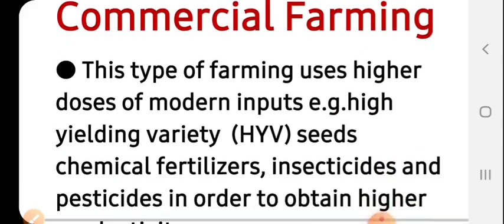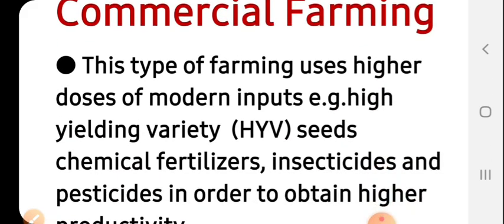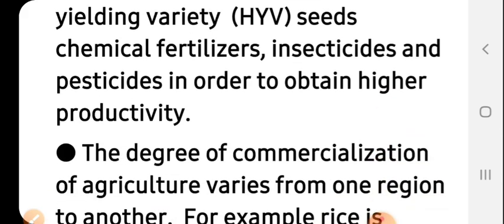Now, the last topic of the day, commercial farming. What is commercial farming? Commercial means for earning money, for commercial purpose that ultimately deals with money. This type of farming uses higher doses of modern inputs, for example, high yielding variety HYV seeds, chemical fertilizers, insecticides and pesticides in order to obtain higher productivity. So all these are used in commercial type of farming.